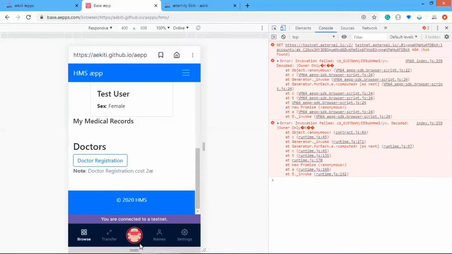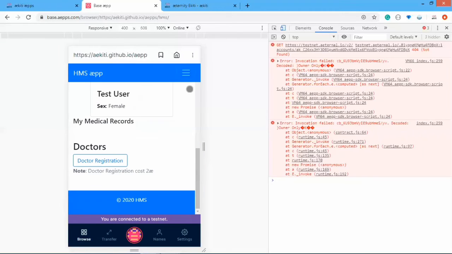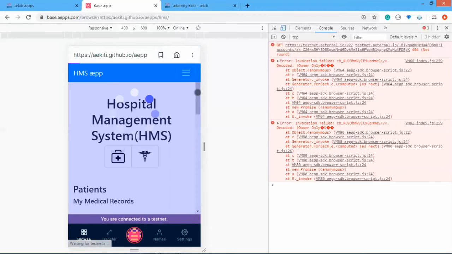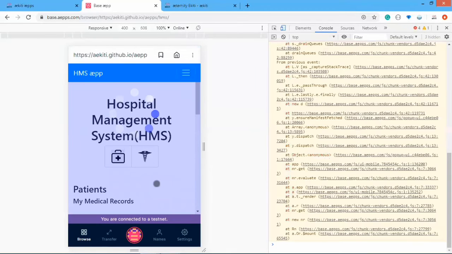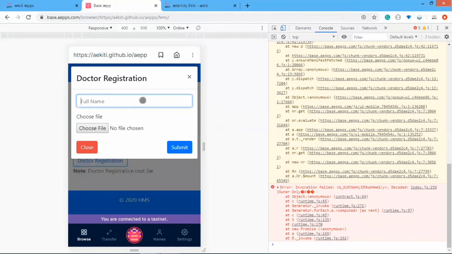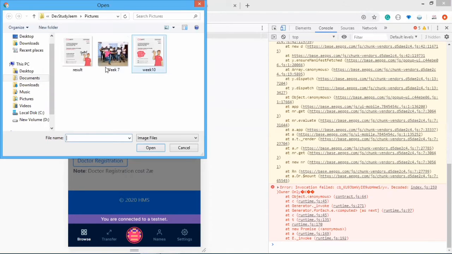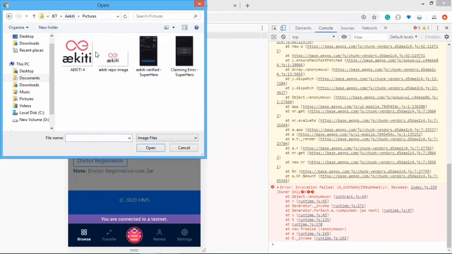So let me make a doctor registration on another account. Let me refresh here and allow this. Okay, now I want to do doctor registration, and let's just say test doc, and also the same thing using IPFS for the doctor's image. I want to pick another picture. Let us see. Okay, let me just go with this.